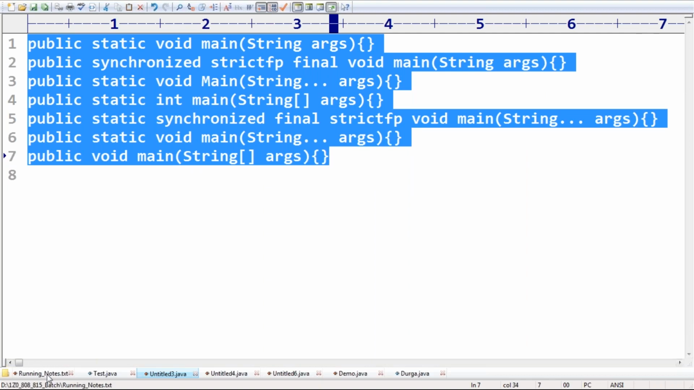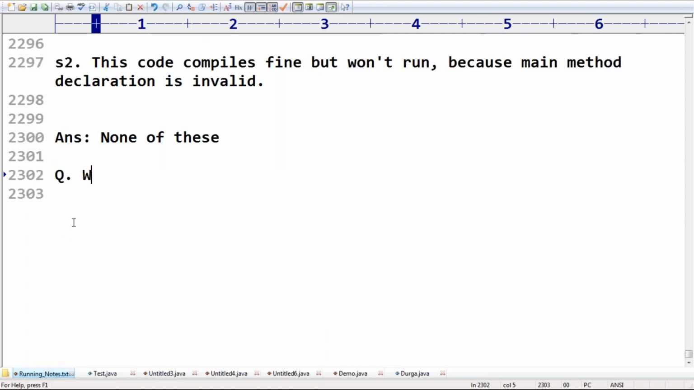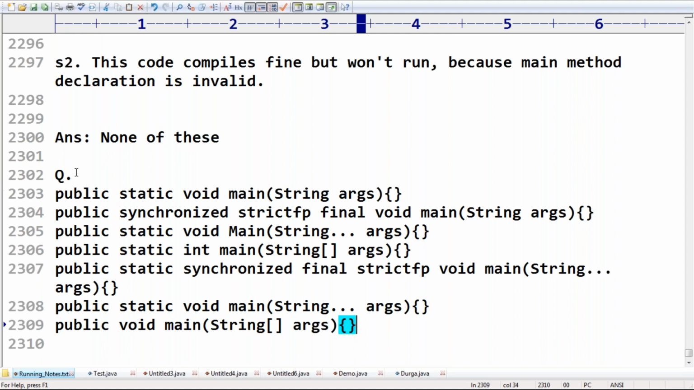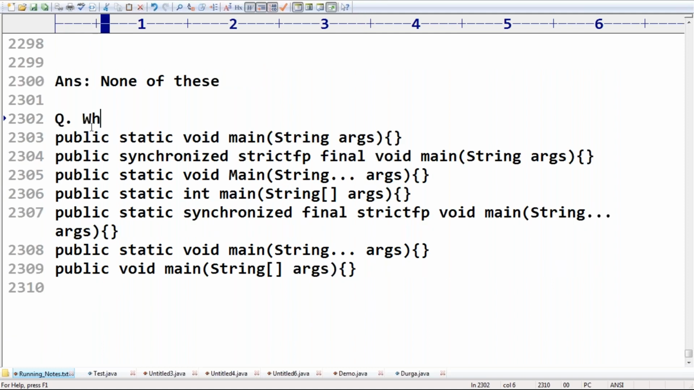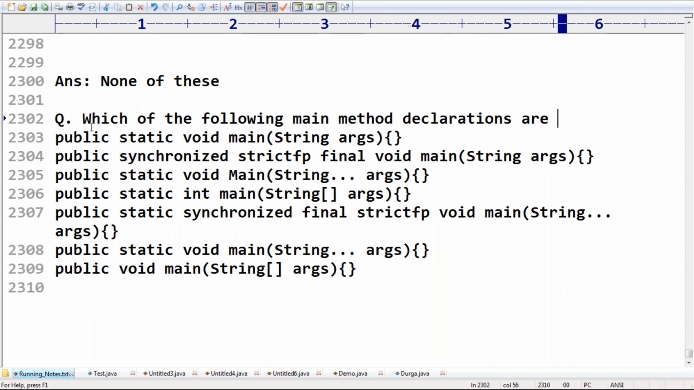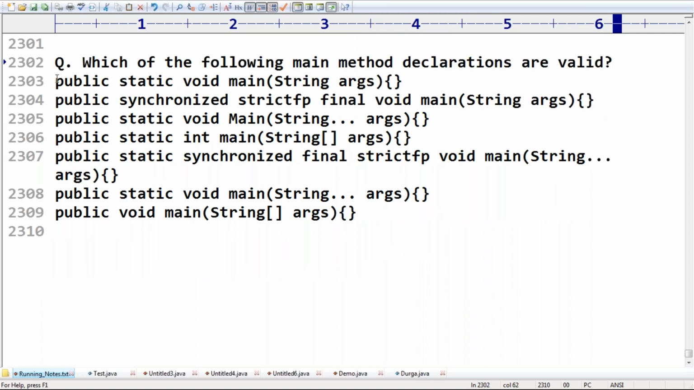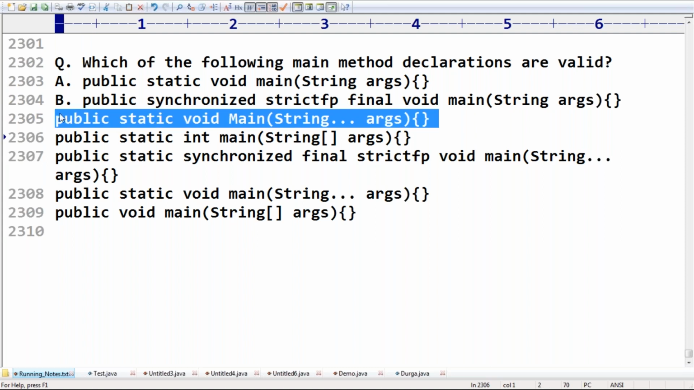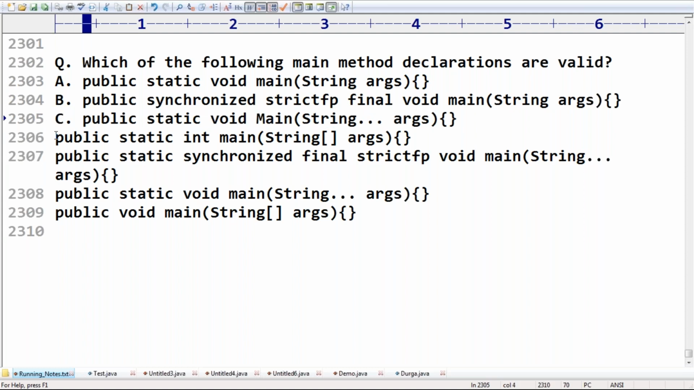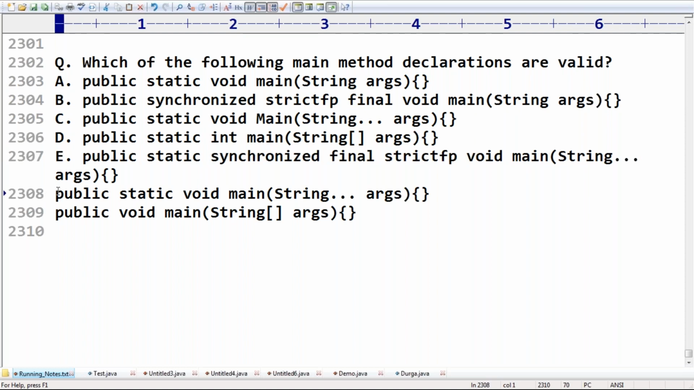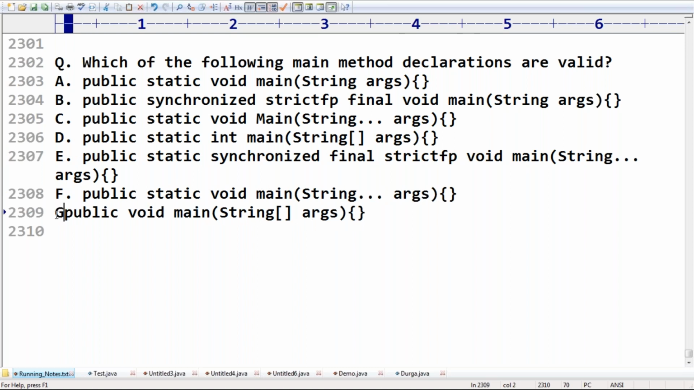Can you please spell out, sir? Which of the following main method declarations are valid? I'm asking, so can you please guide which are valid? A, public static void main. B, sir. C, I'm taking. D. Can you please confirm E? Next F. Please guide which are valid. Not required to give any explanation about these things, sir. So which ones are valid, sir?